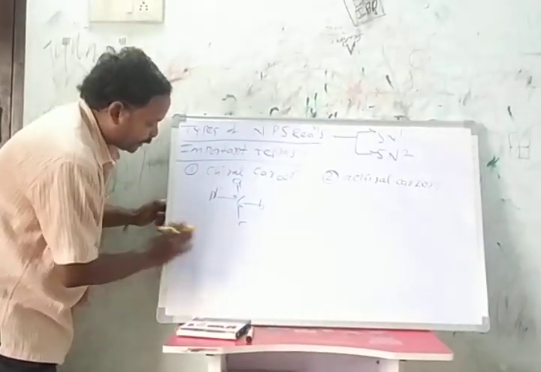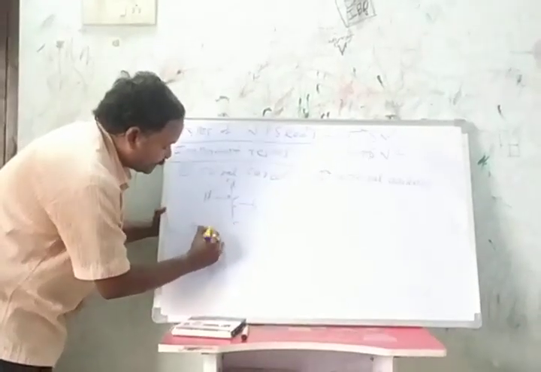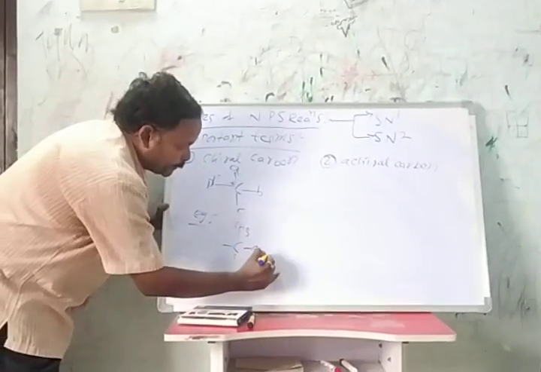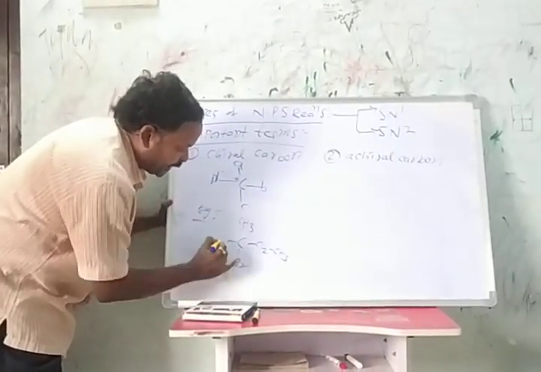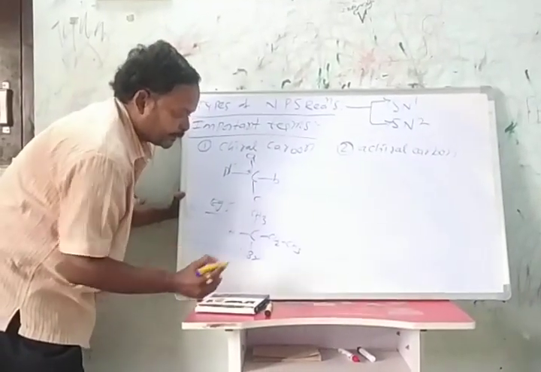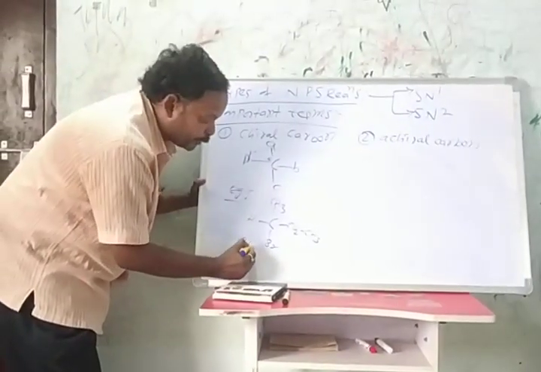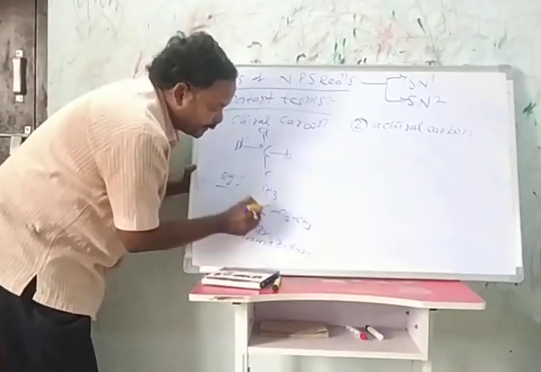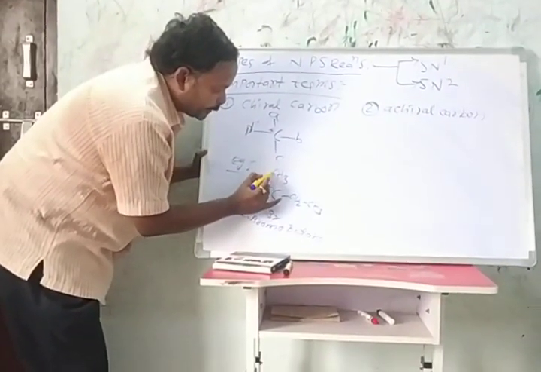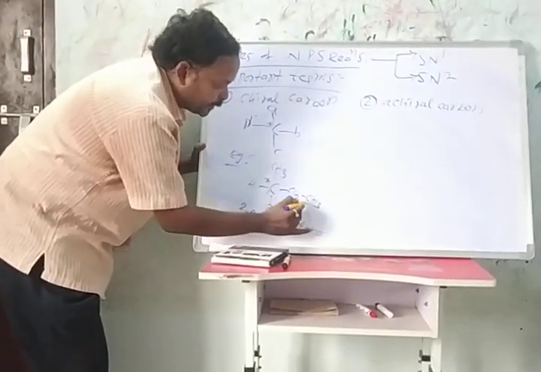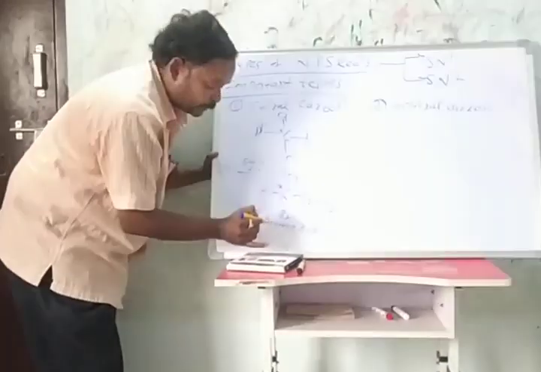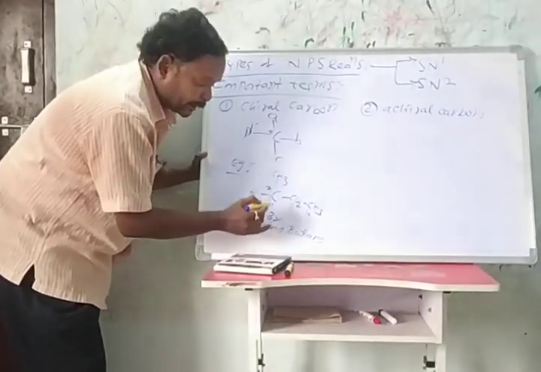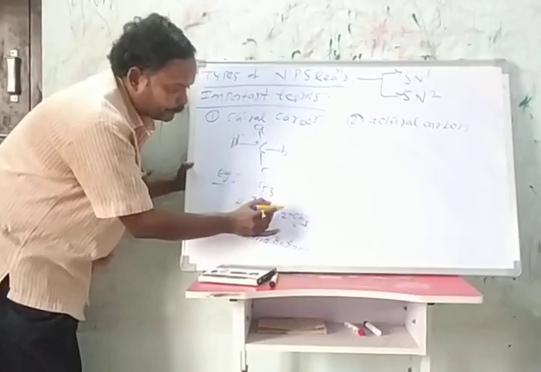Example for this, chiral carbon. Here CH3, CH2, CH3, here Br, and here H. The name of this molecule is 2-bromobutane. This 2-bromobutane contains 1, 2, 3, 4 carbons. At the second position bromine is there, so we call it 2-bromo, and 4 carbon atoms are there, so we call it 2-bromobutane. The second carbon is attached to four different groups.